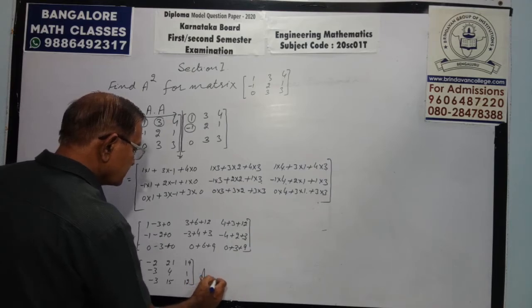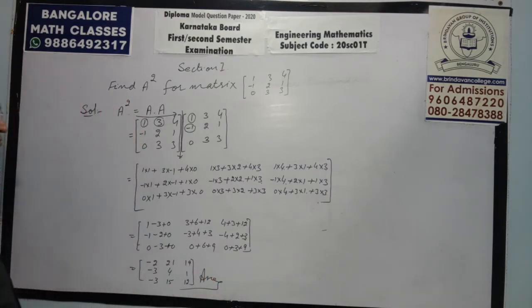So that will be the answer. That is the way to solve it.